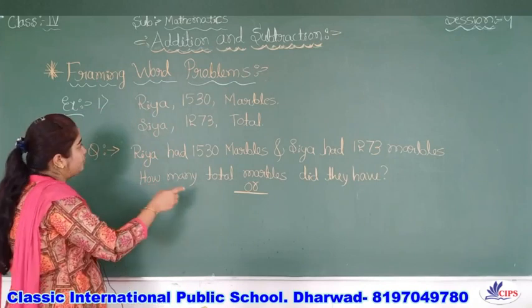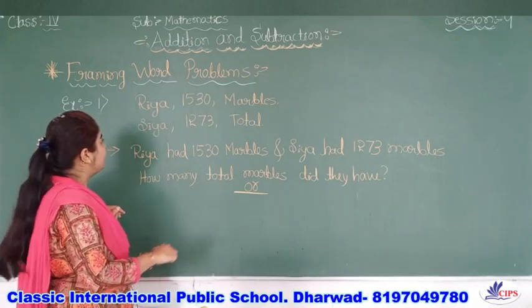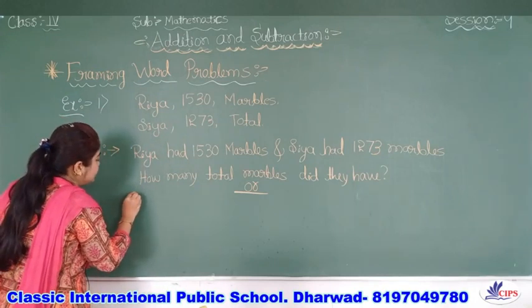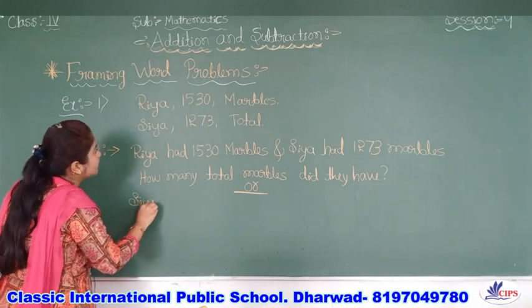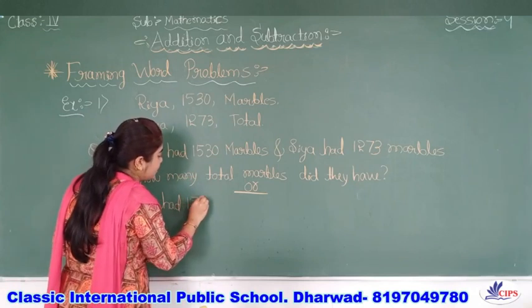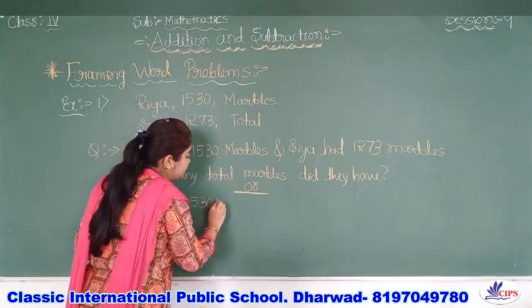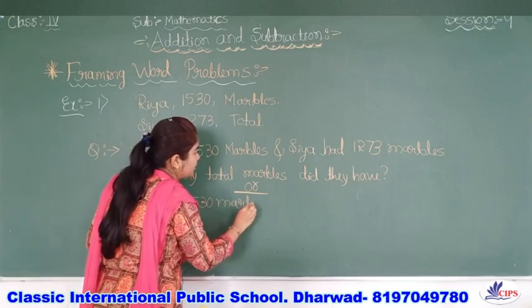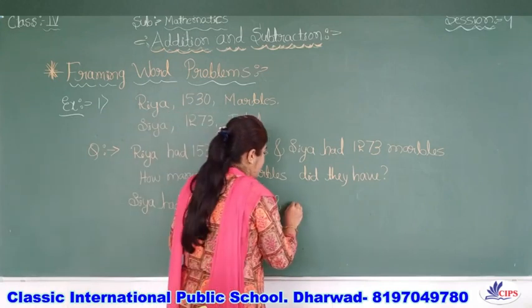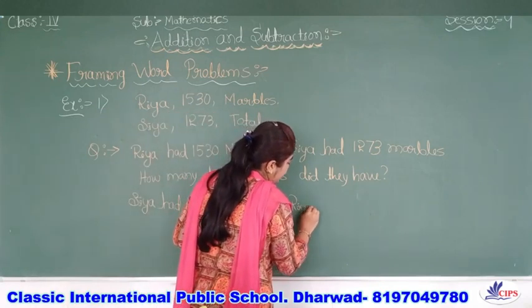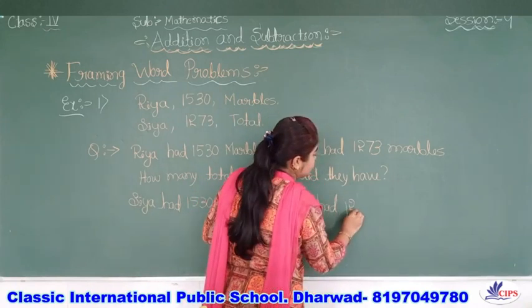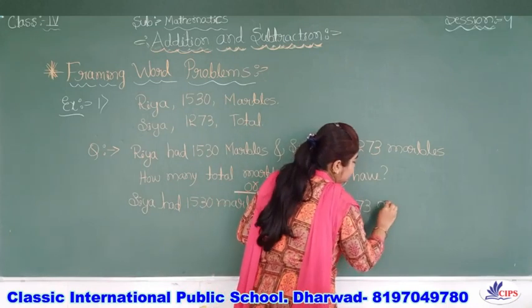One more: I will take Sia as 1530. Sia had 1530. What is it? Marbles. That you have to mention. And Ria had 1273 marbles.